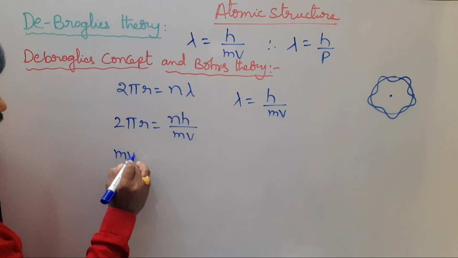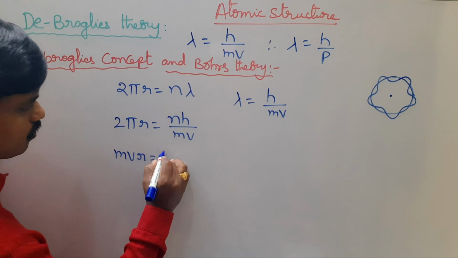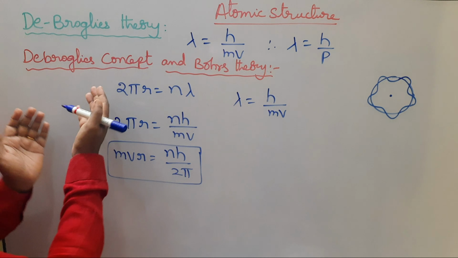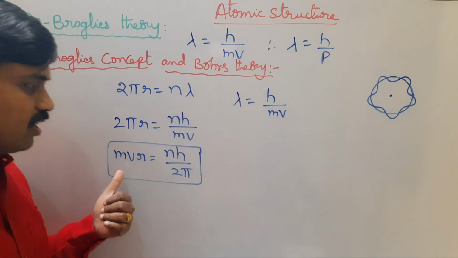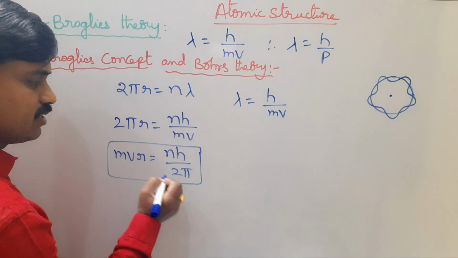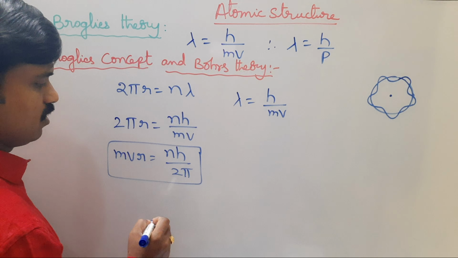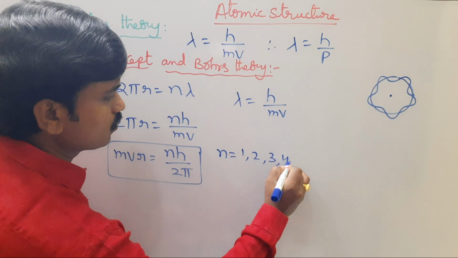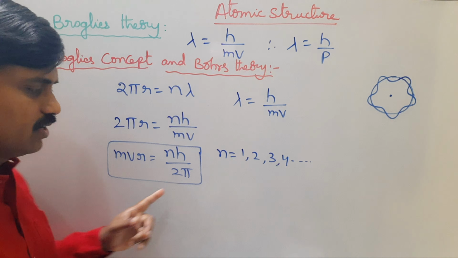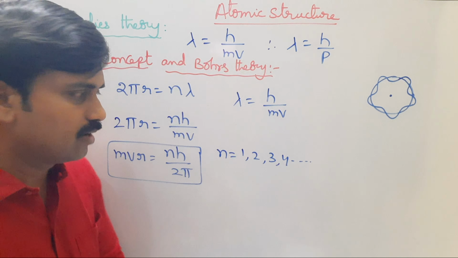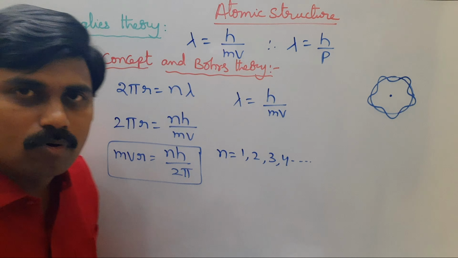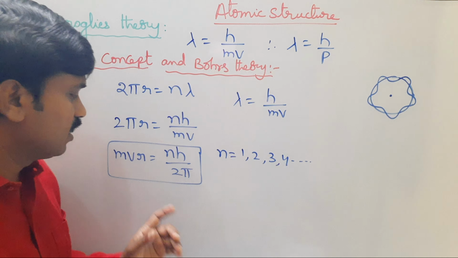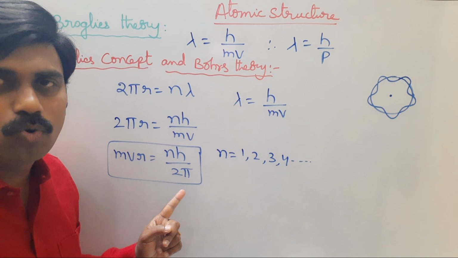Therefore, mvr is equal to nh by 2 pi. So according to de Broglie's concept and Bohr's theory, the angular momentum of the revolving electron, mvr, is equal to nh by 2 pi. Here n is the number of the orbit: 1, 2, 3, 4 and so on. h is Planck's constant, 2 is an integer and pi is 3.14. Finally, we get the angular momentum of the revolving particle, mvr, equal to nh by 2 pi.